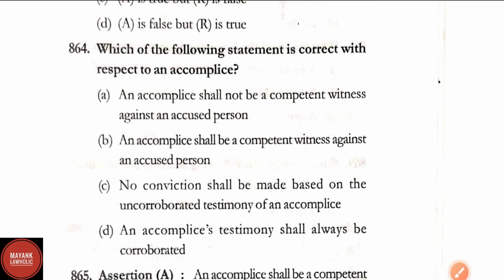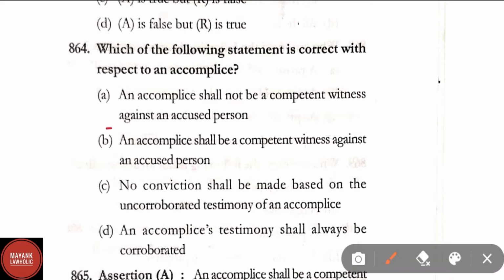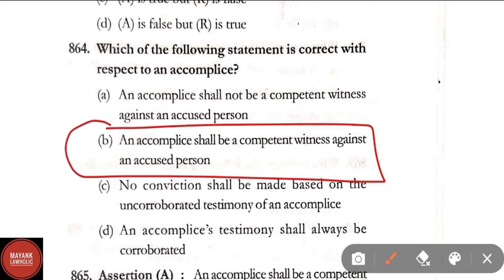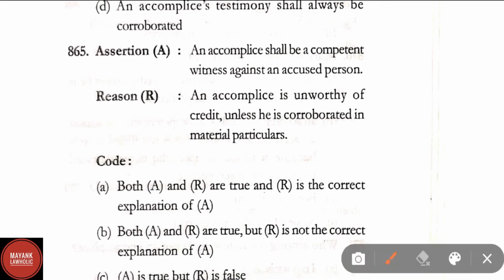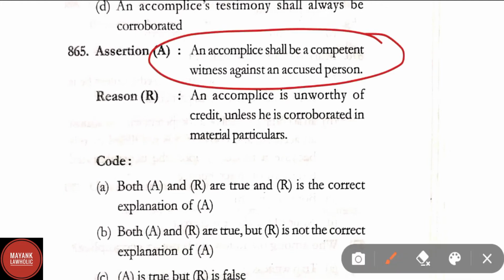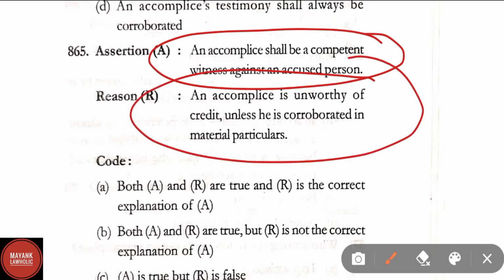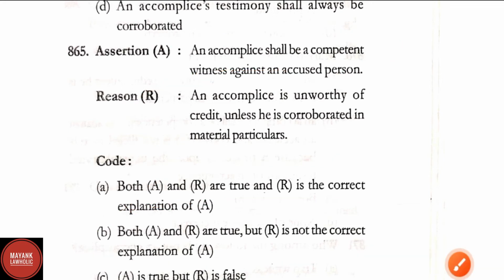Question number 864. Which of the following statements is correct with respect to an accomplice? Here option B is the correct answer. An accomplice shall be a competent witness against an accused person. Question number 865. Accomplice shall be a competent witness against an accused person. An accomplice is unworthy of credit unless he is corroborated with material particulars. Here option B is the correct answer. Both A and R are true but R is not the correct explanation of A.